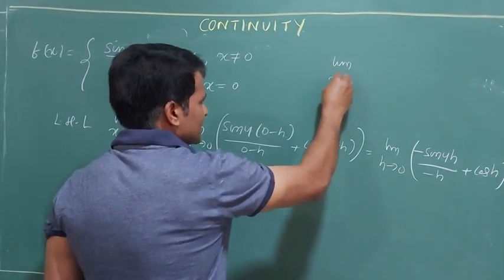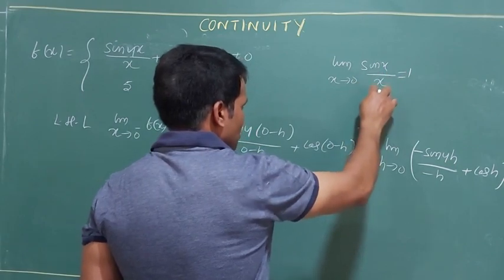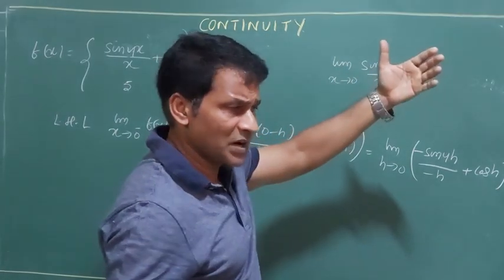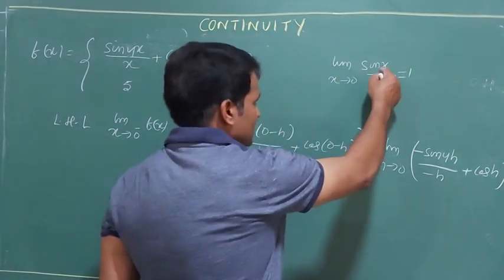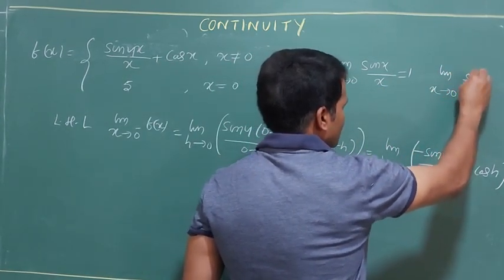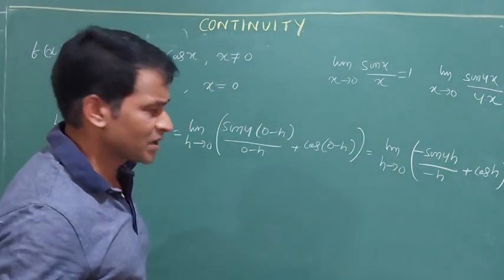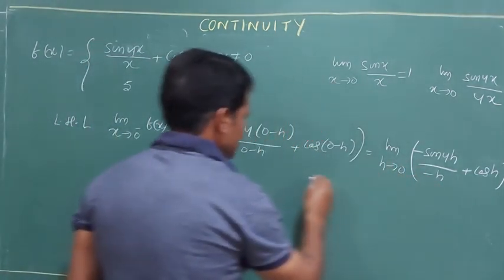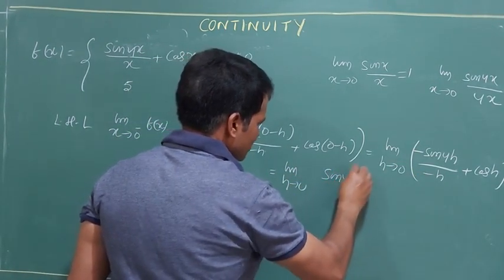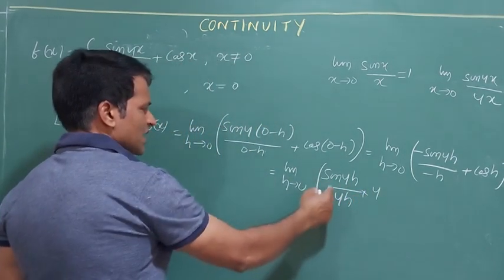What you know is that limit x tends to 0 of sin x by x is equal to 1. If I replace x with 0, it is a 0 by 0 form. You already know the proof in class 11, so I am not going to give it again; you can go through that part. But as the argument in sin is x, the denominator must also be x. Suppose in the examination I get limit x tends to 0 of sin 4x, I must need a 4x there. So now I have to adjust: limit h tends to 0, minus minus cancels out, sin 4h by 4h into 4, multiplied and divided by 4. Then it is balanced.